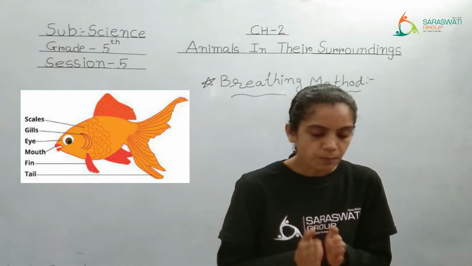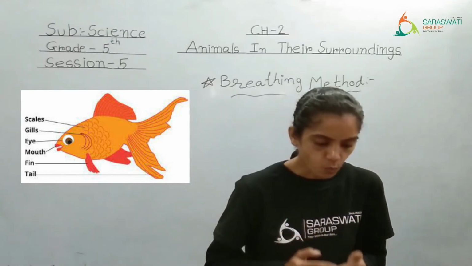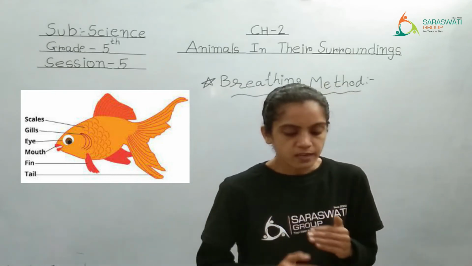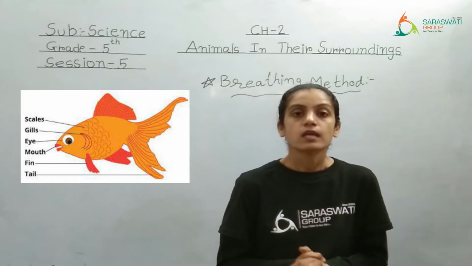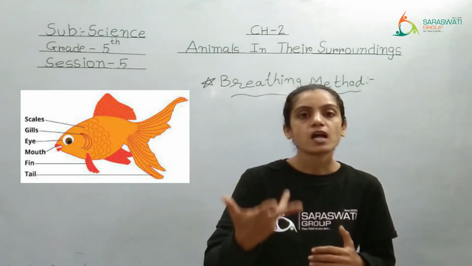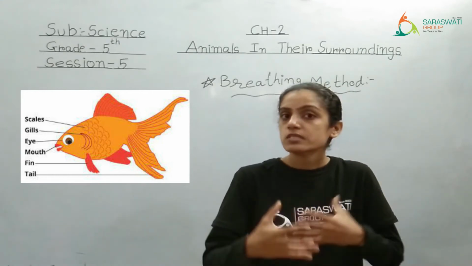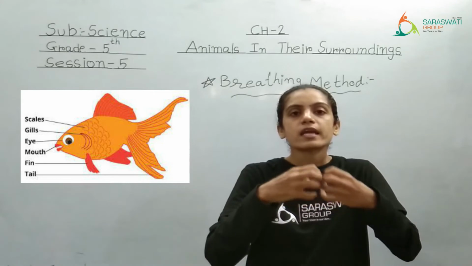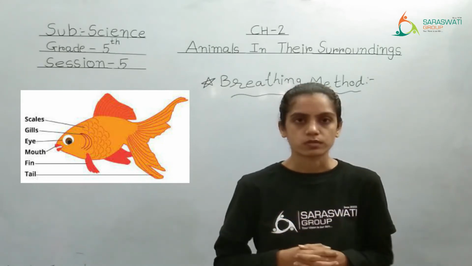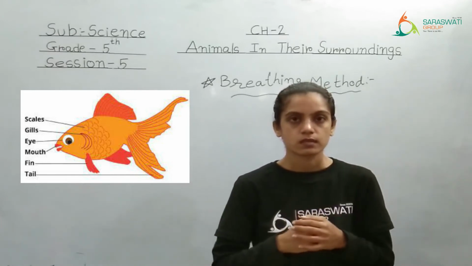When this water passes over the gills, oxygen dissolved in water is absorbed and carbon dioxide is released by the blood. Right? That means through gills they are breathing. But how? Fish are continuously living in water. Yes? Okay. So they are taking water through their mouth. But when this water is reaching the gills,